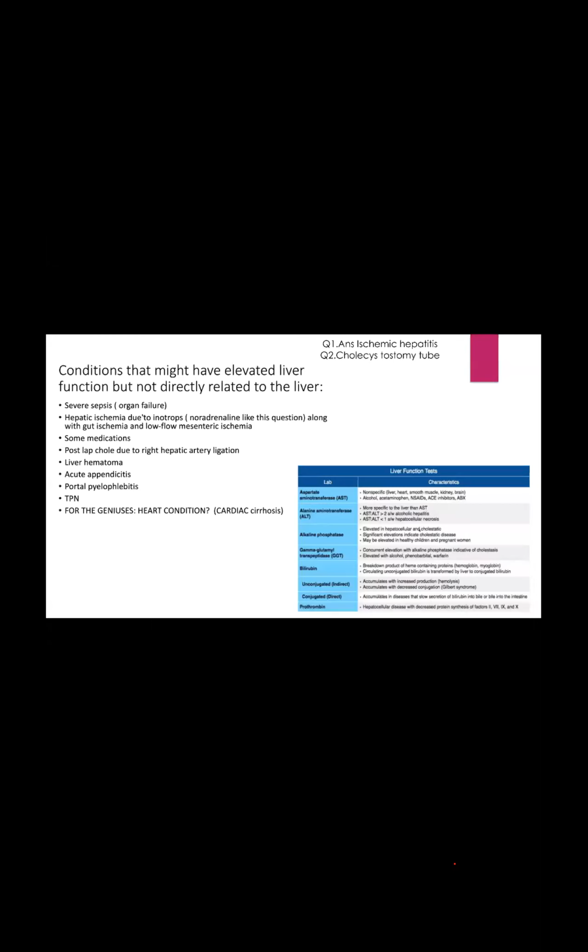Clear? In a burn patient where they say major burn, we can't do any procedure. We have to wait till the patient stabilizes. So we have to do a cholecystostomy tube for relieving the symptoms. So this way you have to remember.